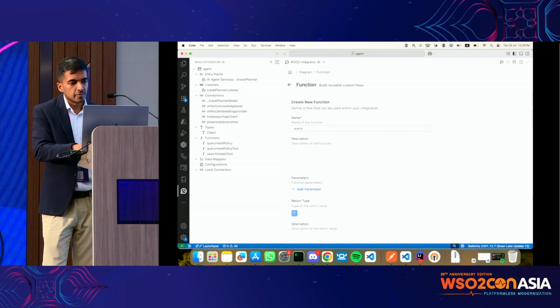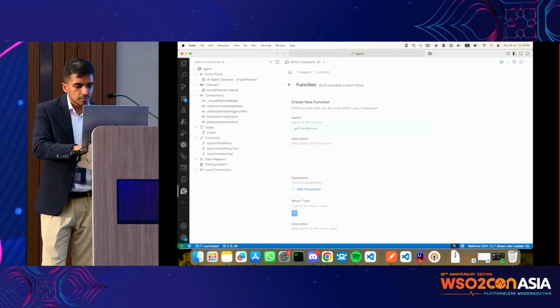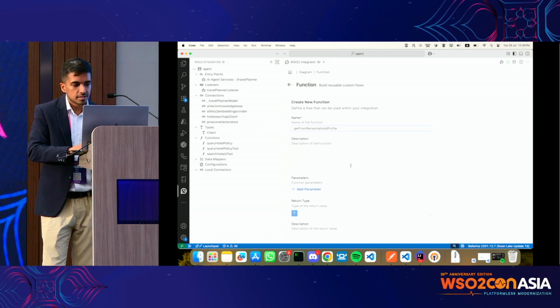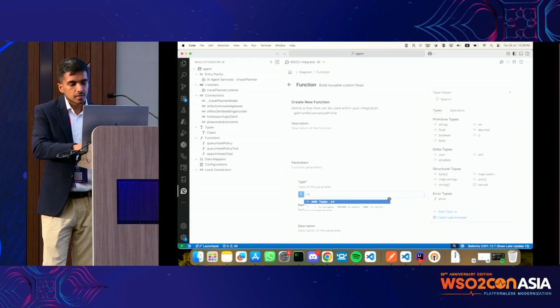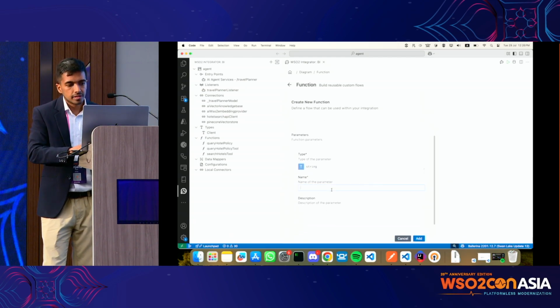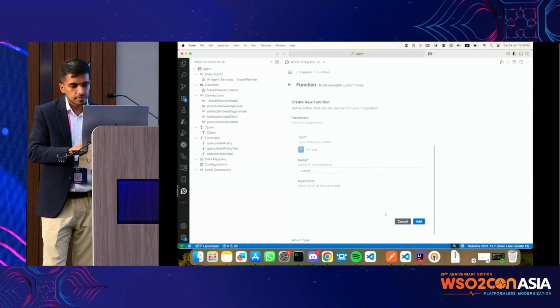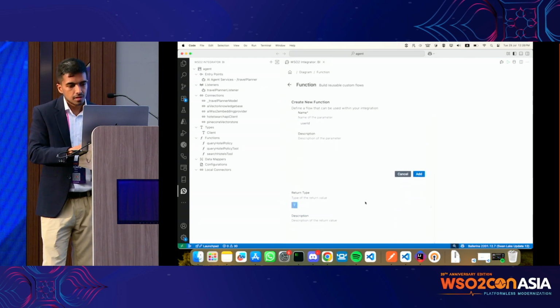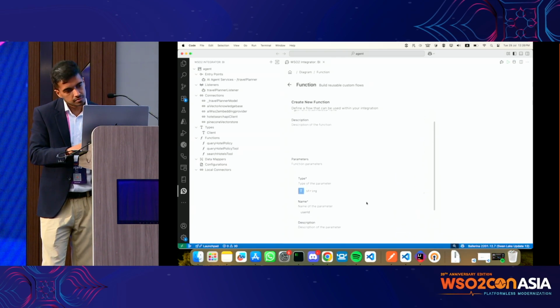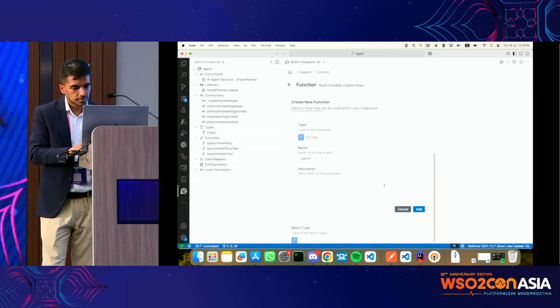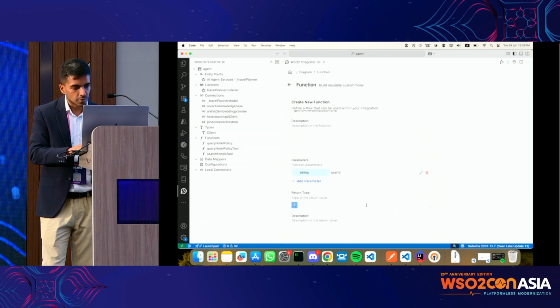I'm going to call it get from personalized profile. The parameter will be the user ID.